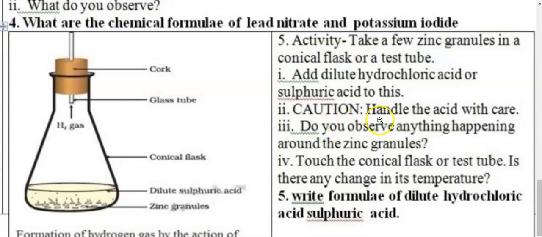Anyhow, do you observe anything happening around the zinc granules? Touch the conical flask or test tube. Is there any change in its temperature? Very interesting part. But anyhow, we first take the question. Write formulae of dilute hydrochloric acid. So as I've told you, HCl, or sulfuric acid, as I've told you, H2SO4. So what you are doing here, you are taking zinc granules over here.